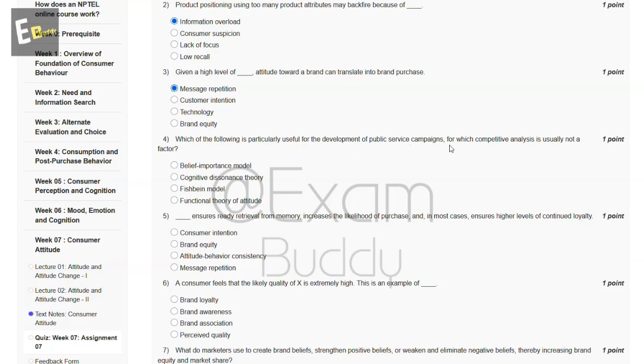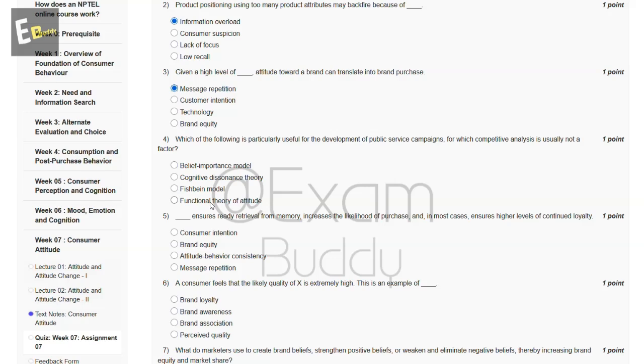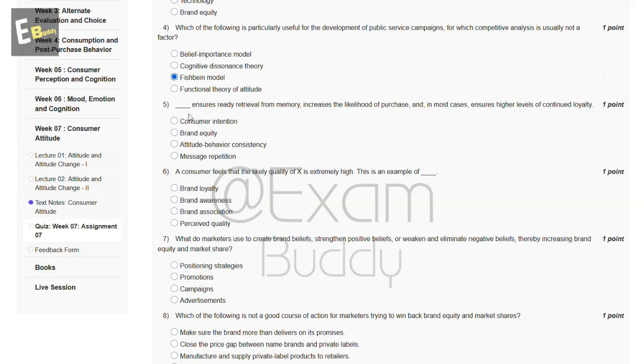Now the fourth question is: which of the following is particularly useful for the development of public service campaigns for which competitive analysis is usually not a factor? So these are the options. And now let's check the answer of our fourth question. So question fourth, the Fishbein model. The model directly relates consumers' beliefs with affective responses. So the answer of our fourth question is C, Fishbein model.